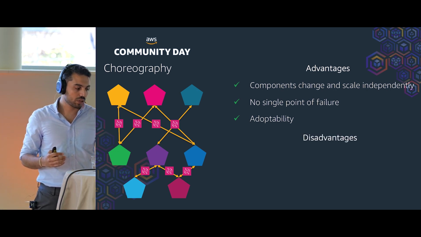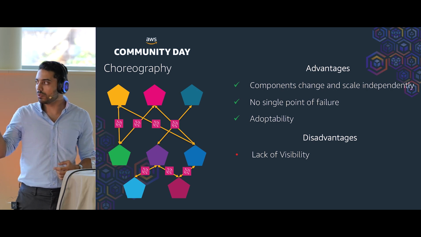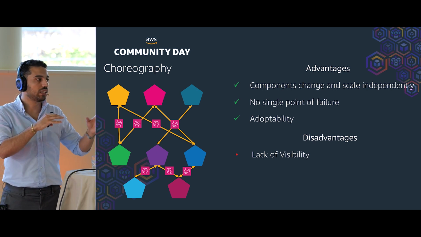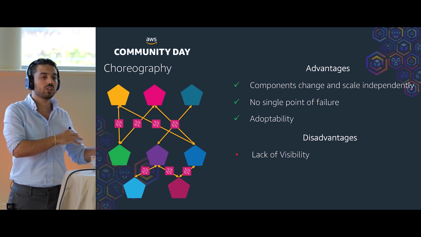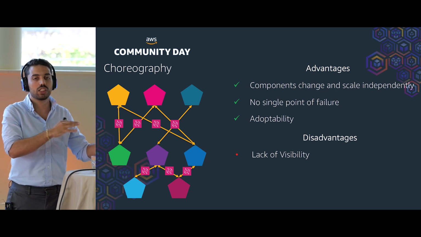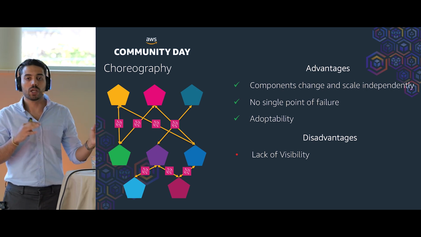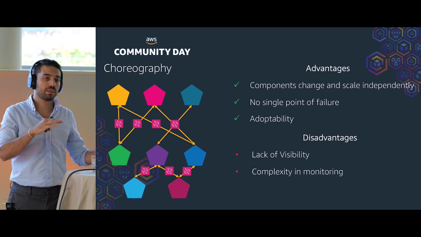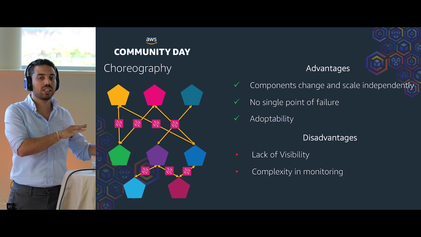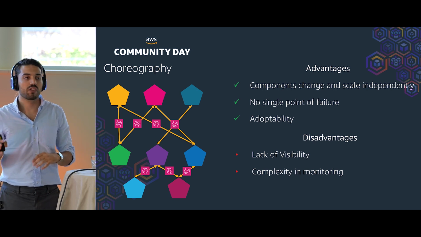To talk about the downsides of this architecture, I can start with lack of visibility. One problem here is that we are not seeing what exactly is happening, where exactly we are in this flow. Unless we want to know what exactly is happening, we need to query the logs that each of these components are creating. So it's not the best way to monitor the flow. It is making the monitoring more complex for us. We're not easily informed where exactly the flow has failed, or where exactly we are in the flow.